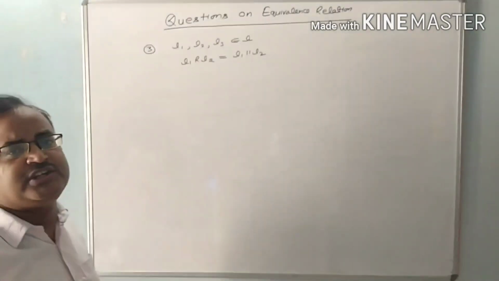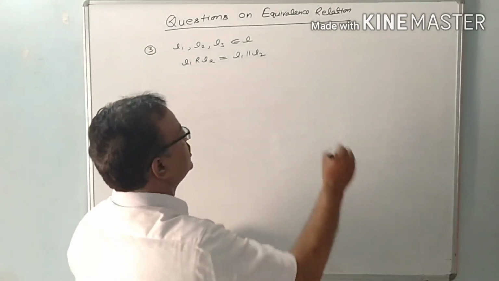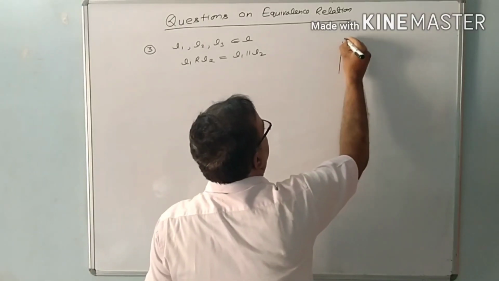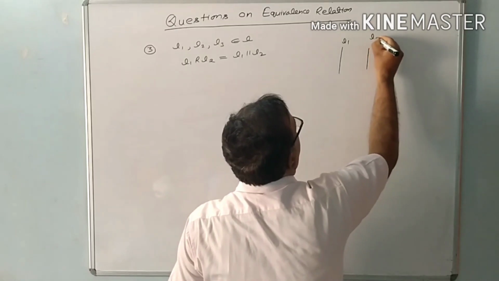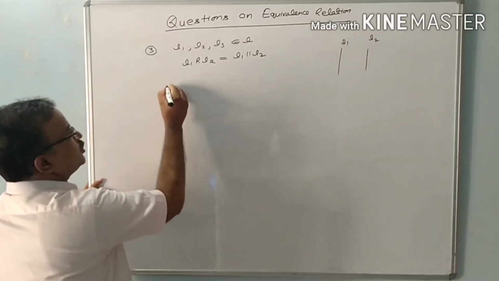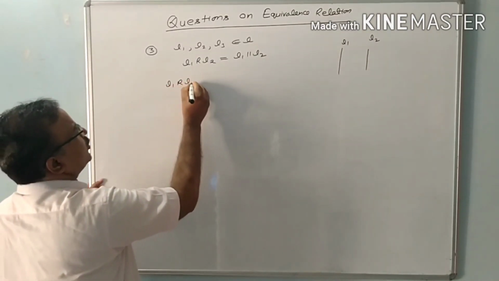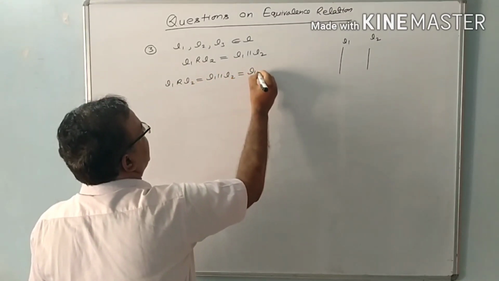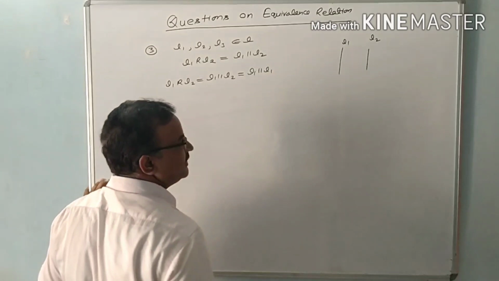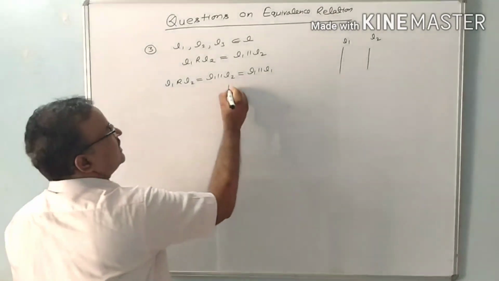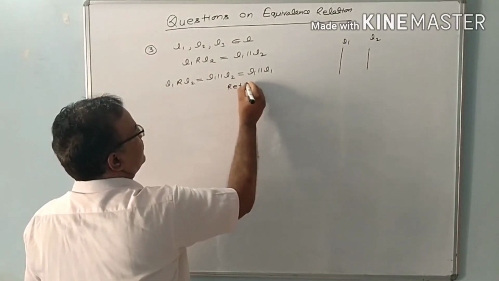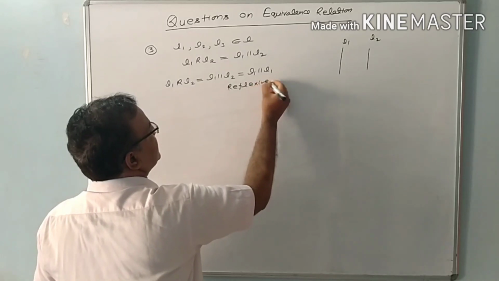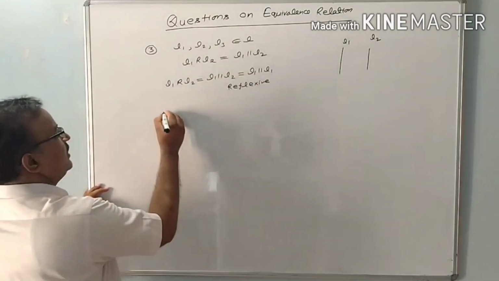We have to check whether the given relation is an equivalence relation or not. If L1 is parallel to L2, then we can also say L1 is parallel to itself. That means this relation is reflexive, because every line is parallel to itself.